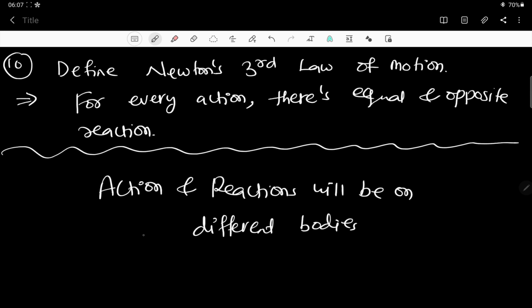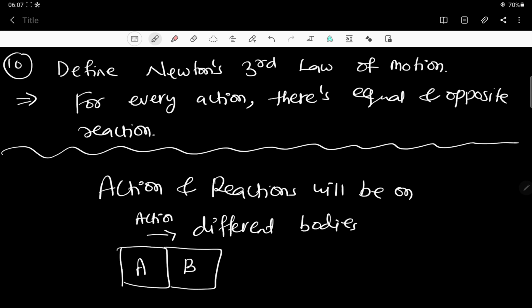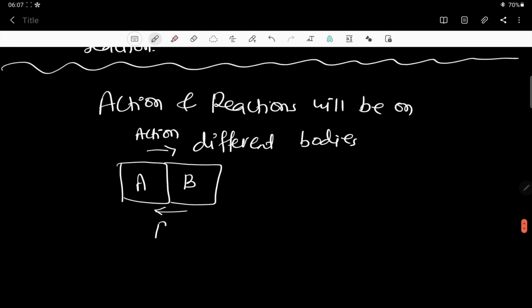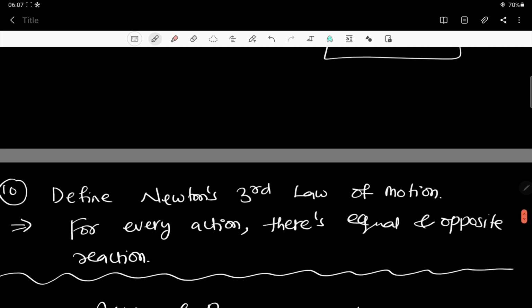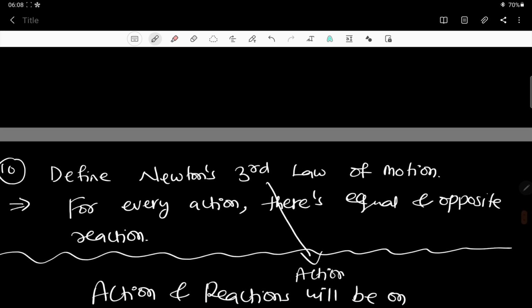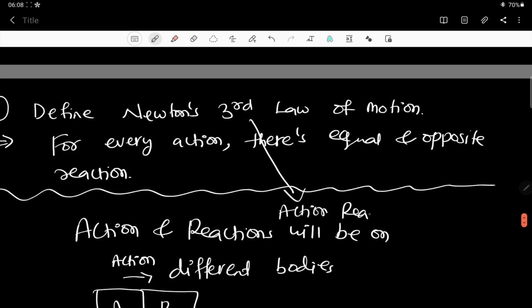If body A is applying, for example, here I have body A and it is in touch with body B. Now body A is doing some action on body B, which means body B will give some reaction to body A. This Newton's third law of motion is also called the action reaction law. So the name for this is action reaction law.